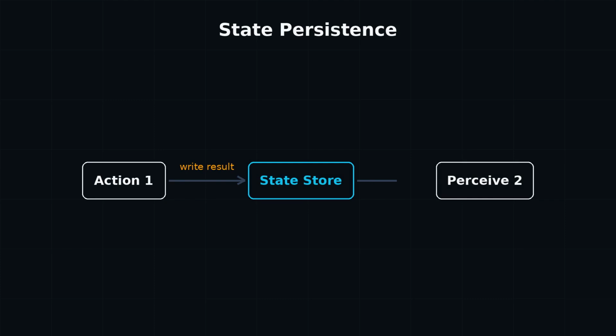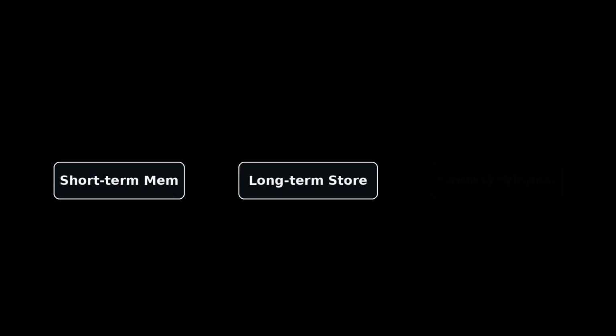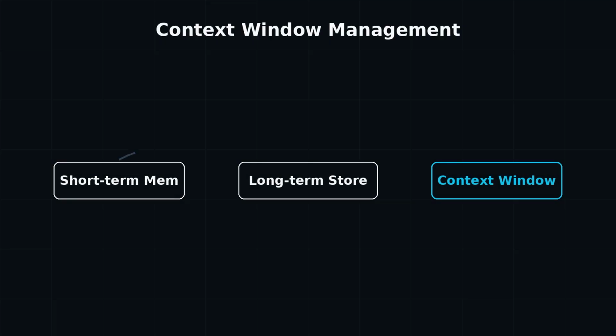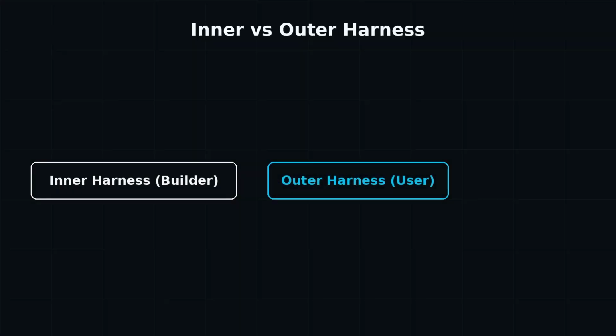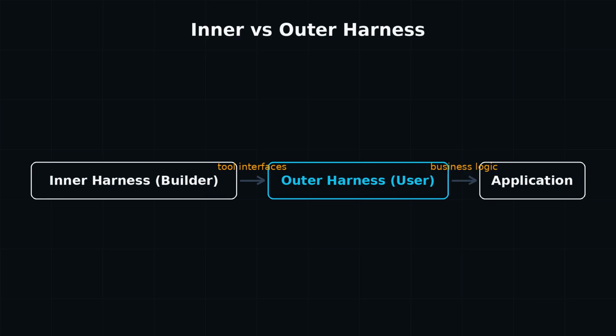State persistence is equally critical. The harness maintains a memory of past interactions, conversation turns, and intermediate steps. Context management ensures that the model has everything it needs to make an informed decision without exceeding token limits. Harness engineering designs this entire operational environment, from execution sandboxes to guardrails. The agent loop depends on the harness to store the state from previous acts and feed it into the next perceived step. Without this memory, the agent would be amnesiac, unable to build on previous successes.